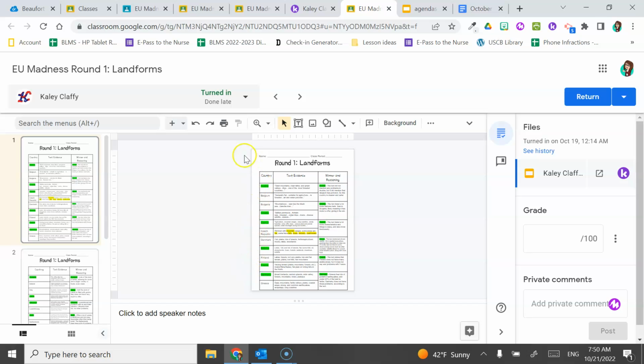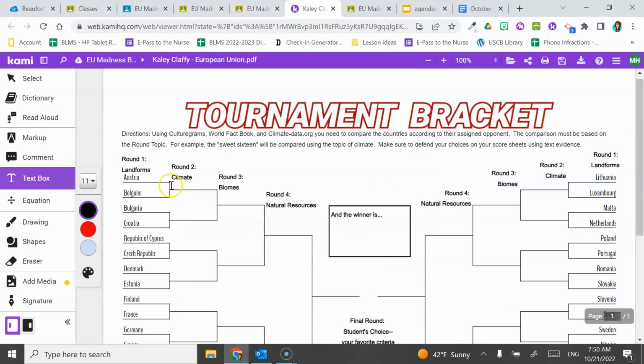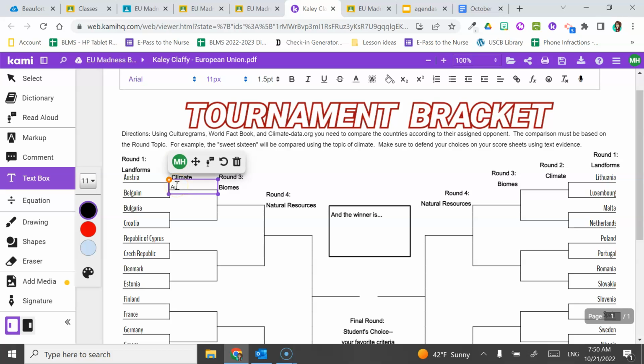So this is one of my second period students' work. She decided that Austria was the winner. So she's going to go to her bracket here, and Austria is going to move on to the climate round.